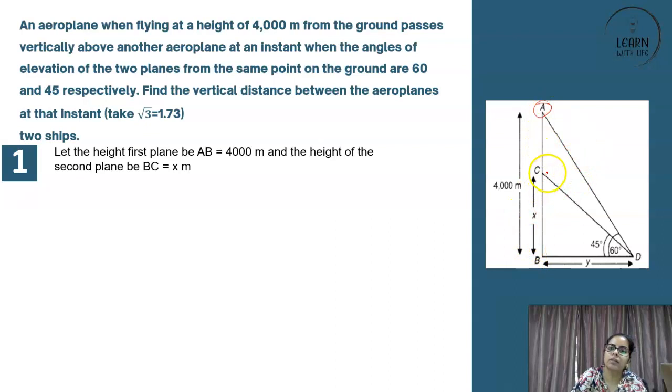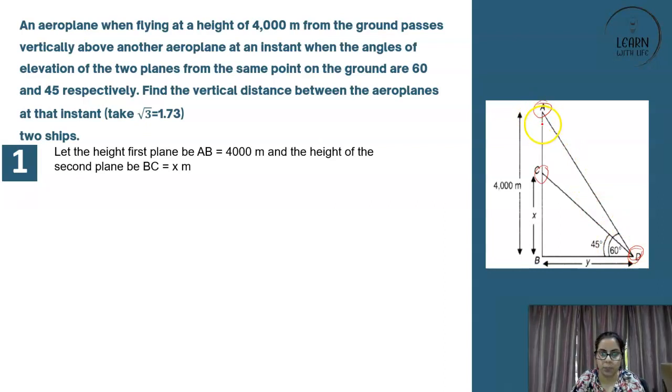This is another aeroplane, aeroplane C, which is below the above aeroplane, such that when the angles of the two planes from the same point on the ground are 60 and 45. At that very moment, if somebody looks from here, the angle of elevations would be 60 and 45. So smaller angle will be formed with C, and here it will be 45 degree.